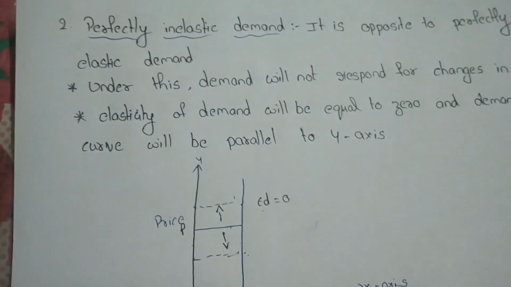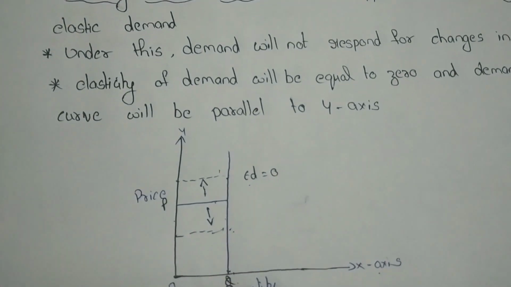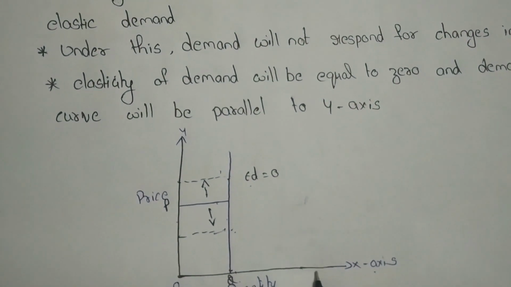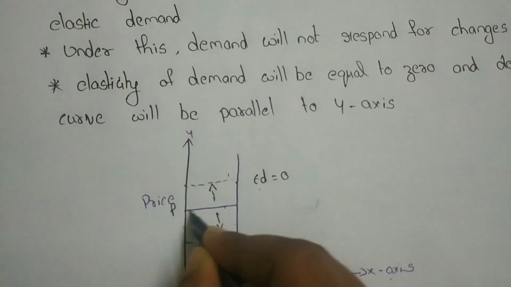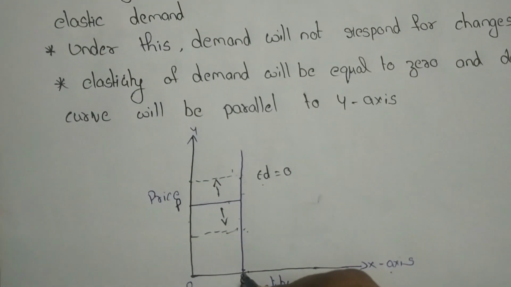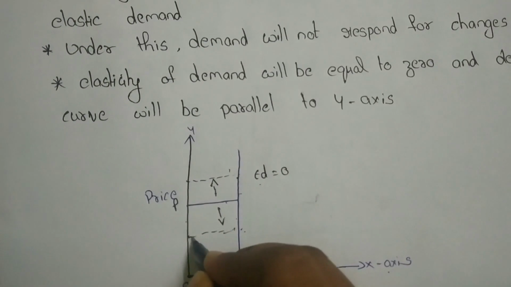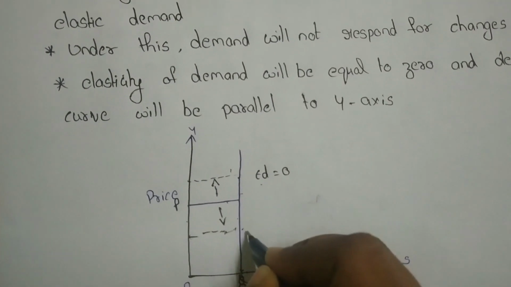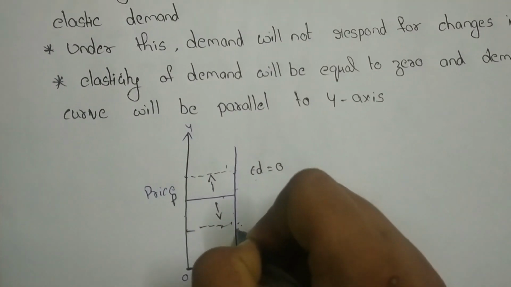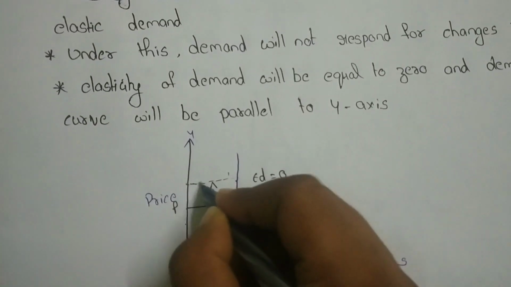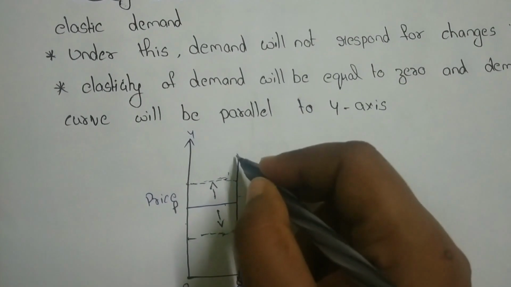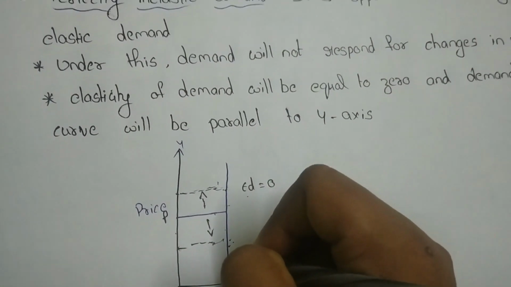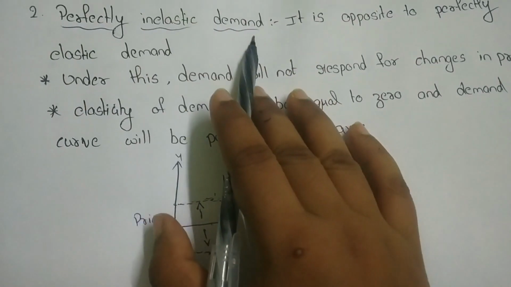Let's go into the detail. See here, the x-axis represents the quantity demanded and the y-axis represents the price. This is the original price and this is the original quantity. Suppose you decrease the price, the demand will not respond here. If we increase the price, here also the demand will not respond. So the demand always stays constant in perfectly inelastic demand.